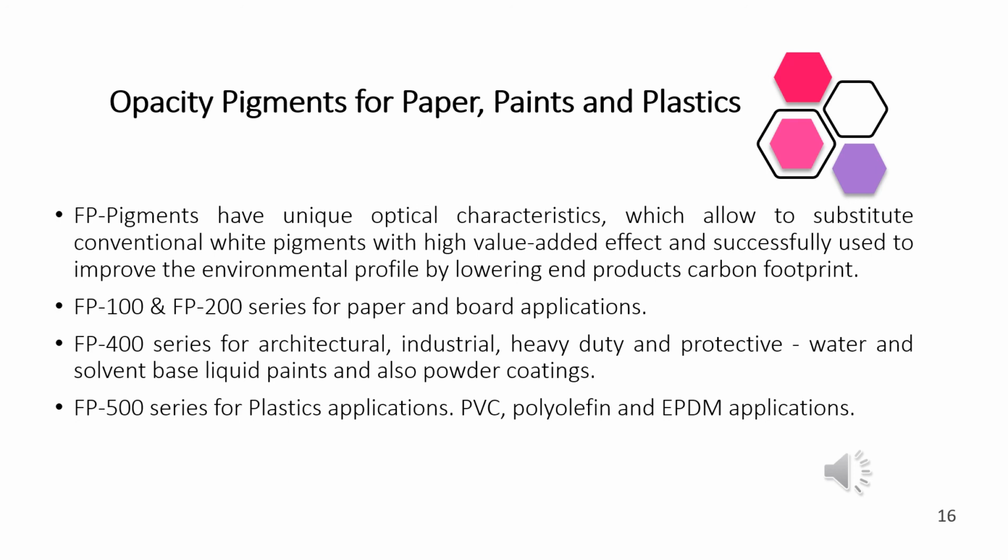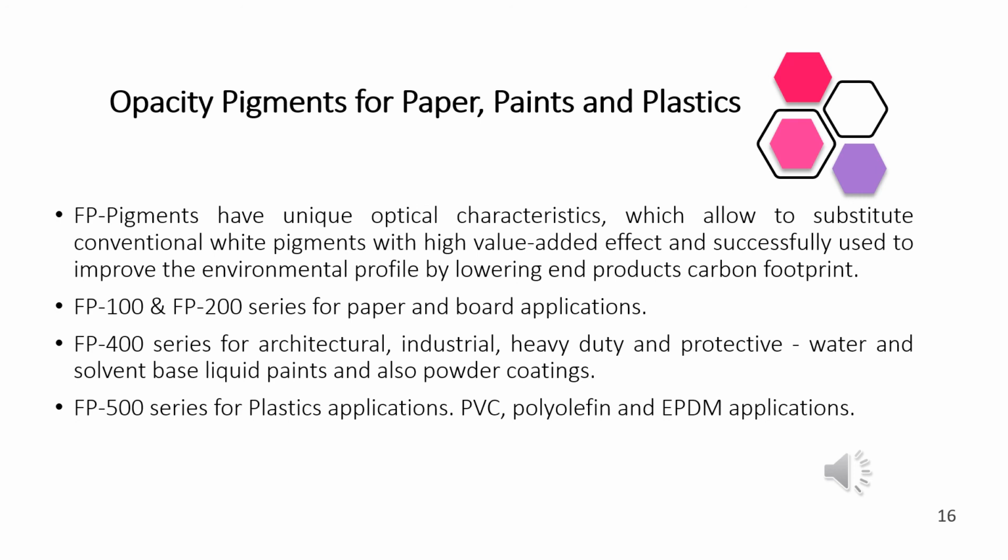They improve it by lowering the end product's carbon footprint, because the high brightness opacity pigments save the titanium dioxide in white paints. Hence they increase the performance.